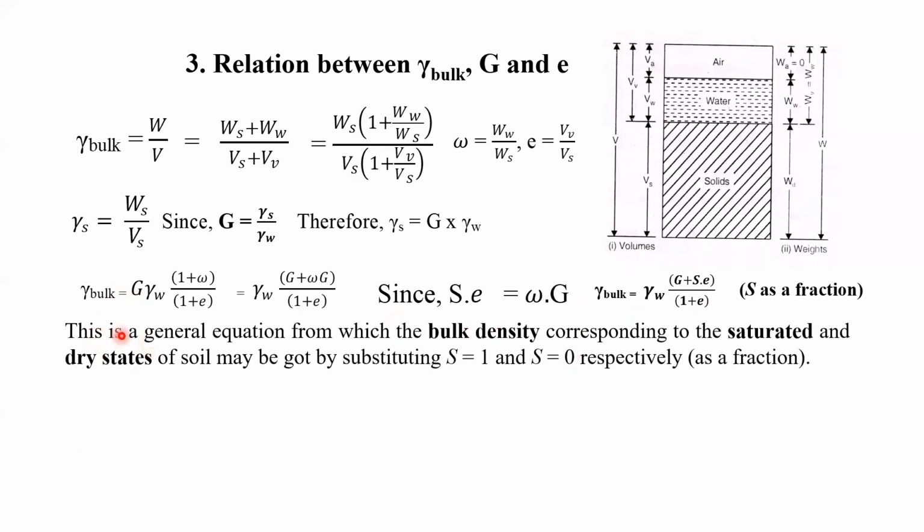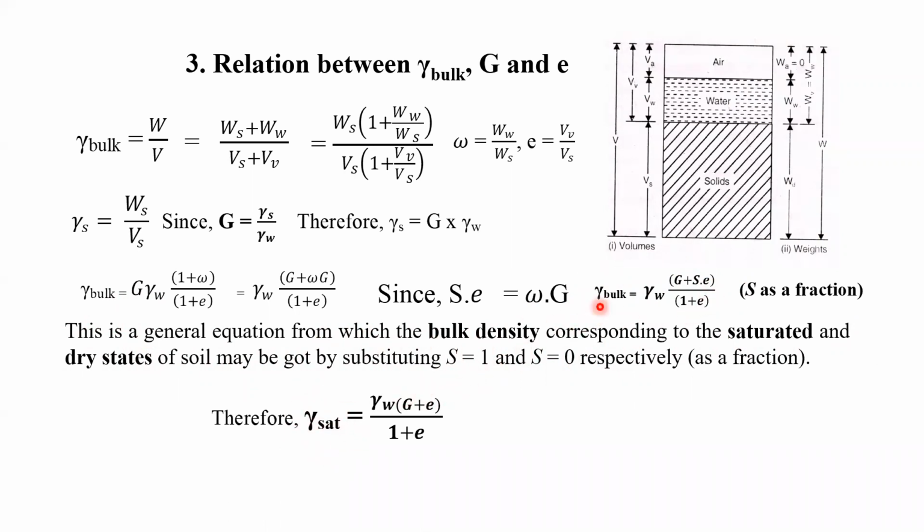So what it says is that this is a general equation from which the bulk density corresponding to the saturated and dry states of soil may be got by substituting S equal to 1 and S equal to 0. See, this is the equation of the bulk density. But when soil is fully saturated, the bulk density will become the saturated density.